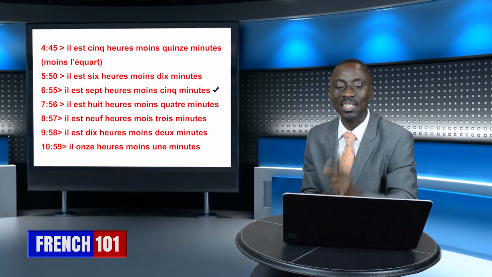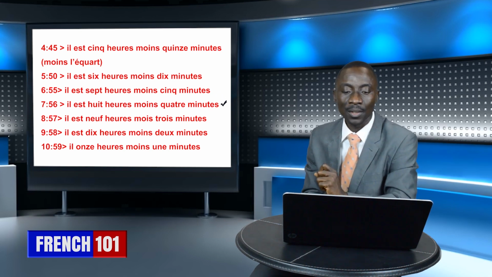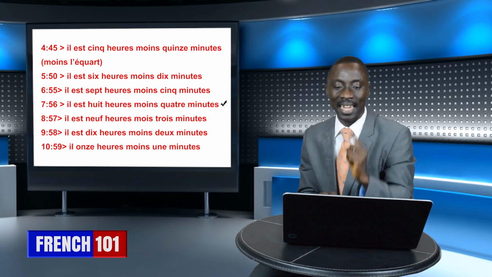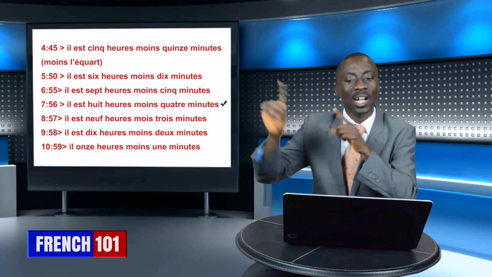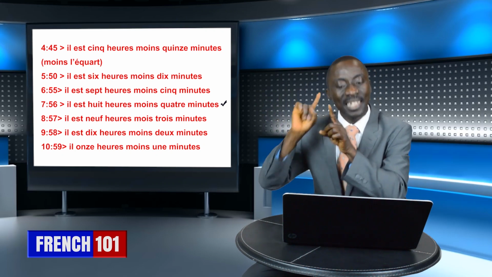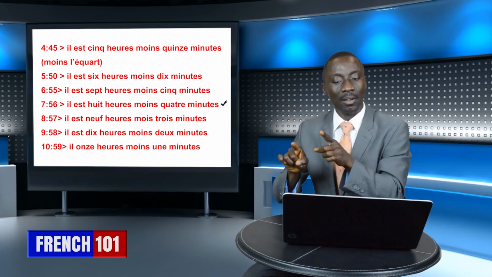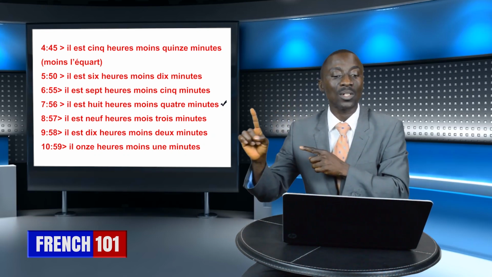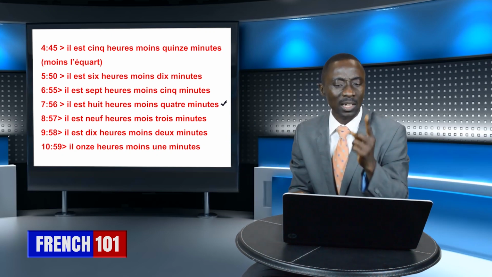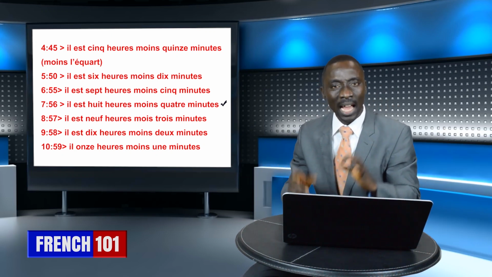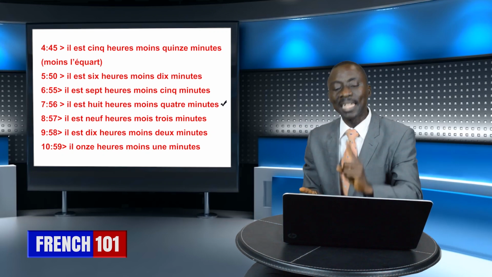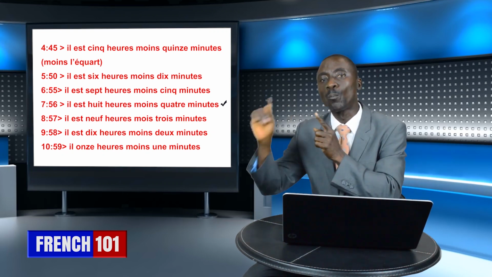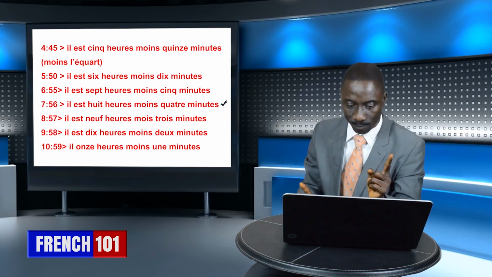Of course, the next is 7:56. What do we read there? Il est 8 heures. What is the hour we are going to there? Always look at the hour we are going to. Il est 8 heures moins, how many minutes? 4 minutes. It is going to 8 o'clock, but it remains what? 4 minutes. And that expression in French is: Il est 8 heures moins 4 minutes.